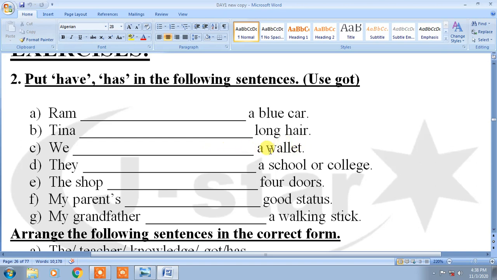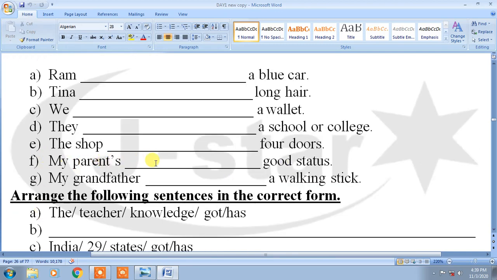Wallet means used by men. Purse is used by ladies. They have got a school or college. The shop has got 4 doors. One shop has 4 doors. My parents have got good status. My grandfather has got a walking stick. When they are unstable to walk, they hold the stick and walk.